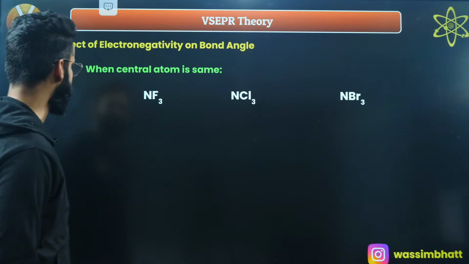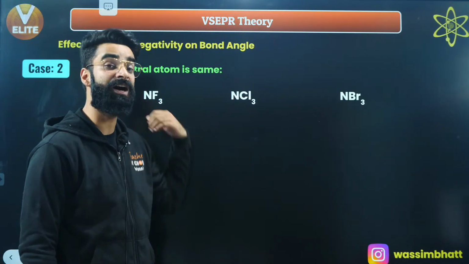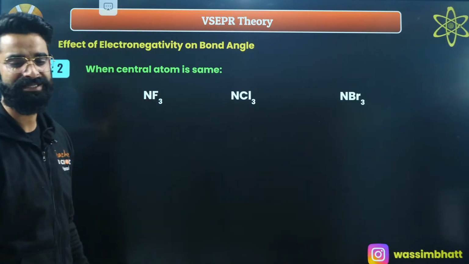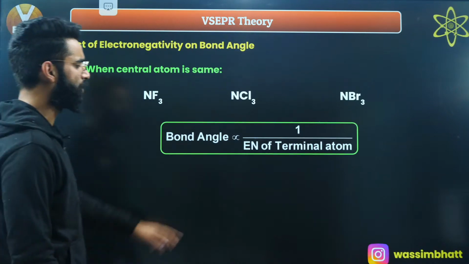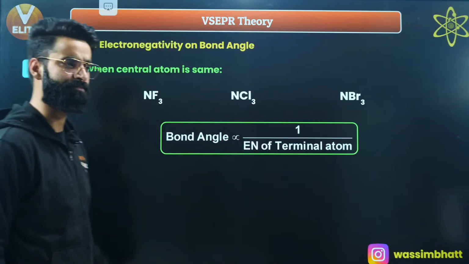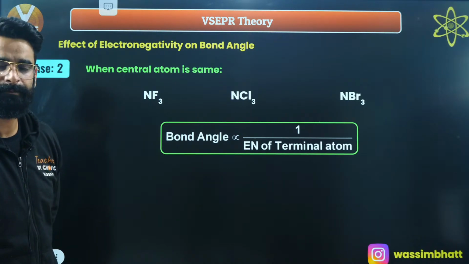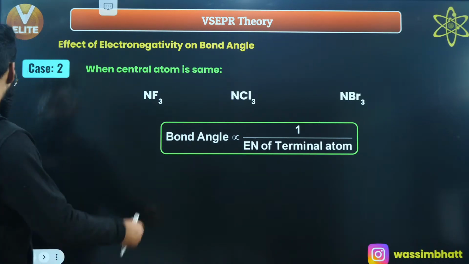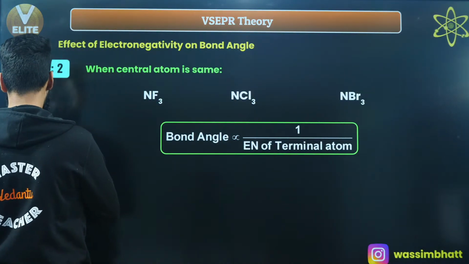Similarly, there is one more case when the central atom is the same, but the terminal atoms are different. In this case, bond angle is inversely proportional to the electronegativity of the terminal atom, right? For the sake of remembering things, let me tell you how to remember it.